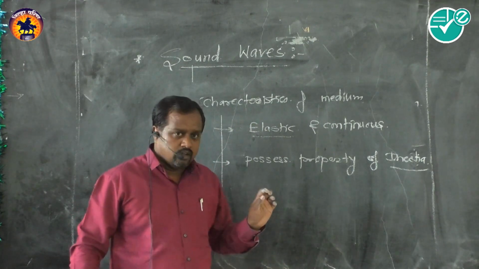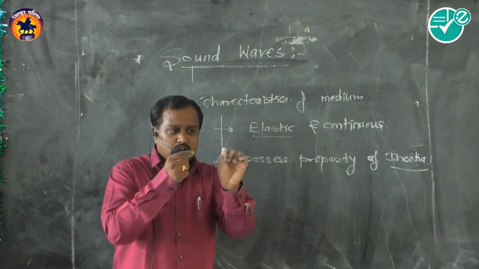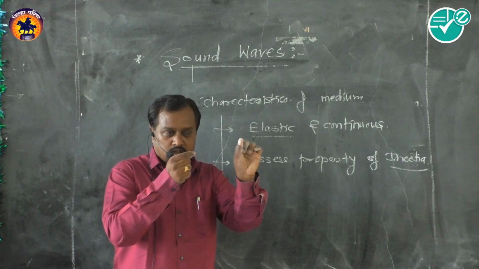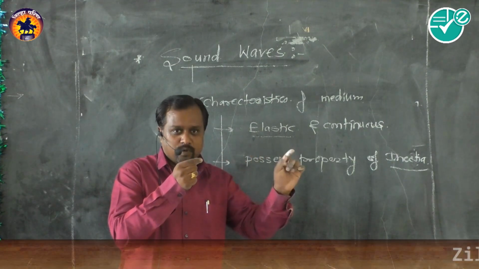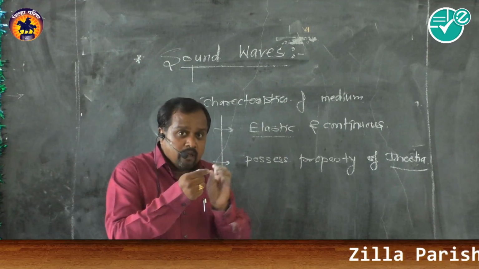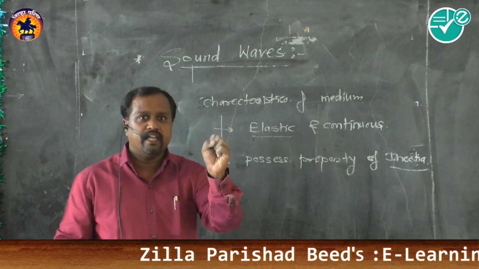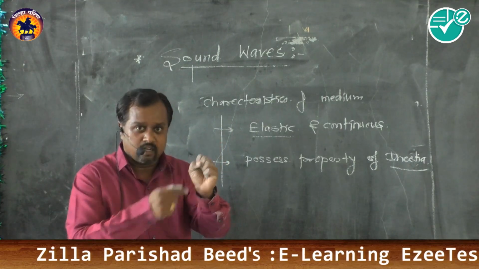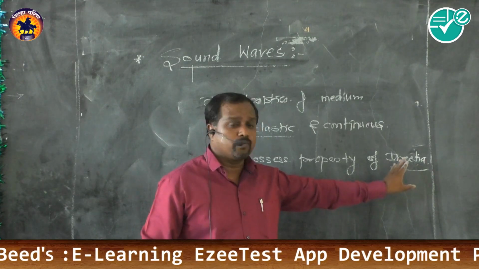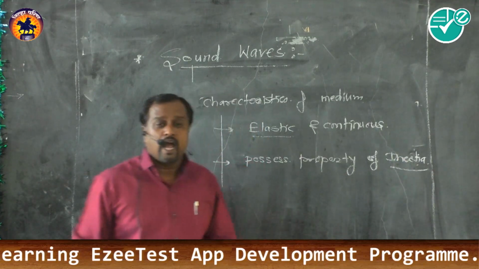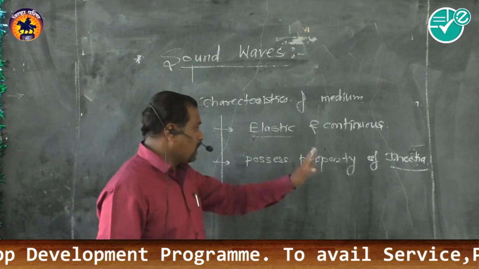That means, as we know, particles transfer energy from one particle to another. While propagating, energy gets transferred. So the medium has the ability to hold the energy, sound energy, and this property is nothing but inertia. Inertia means the ability of a medium to hold or store energy.